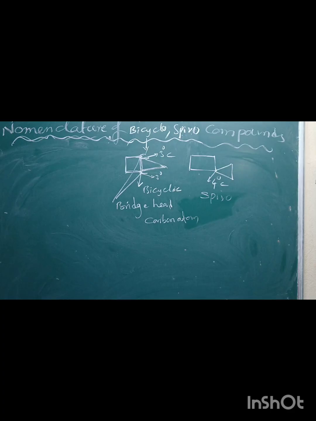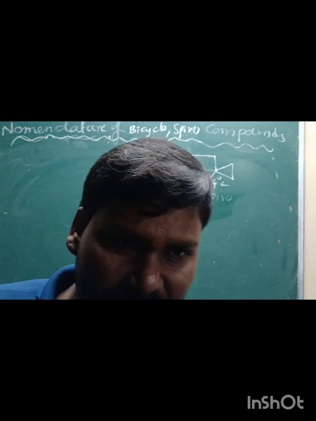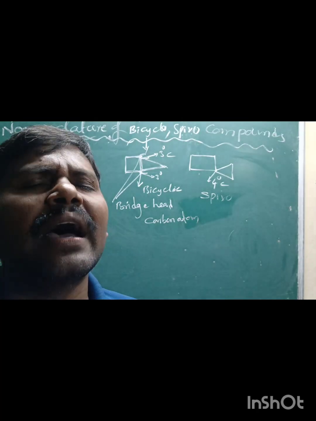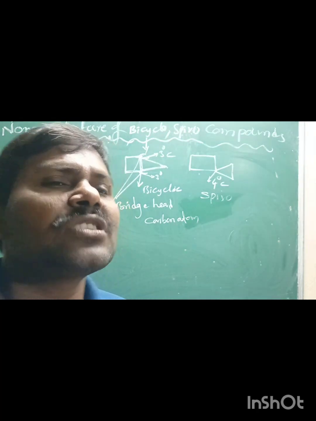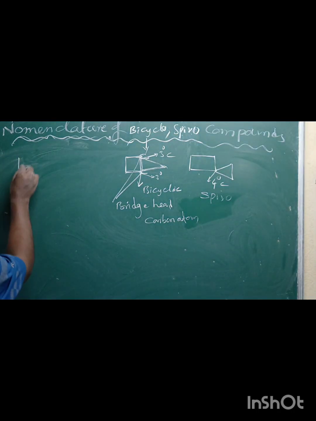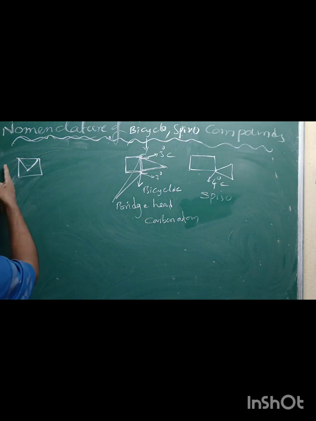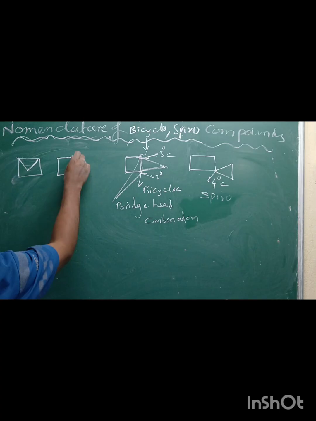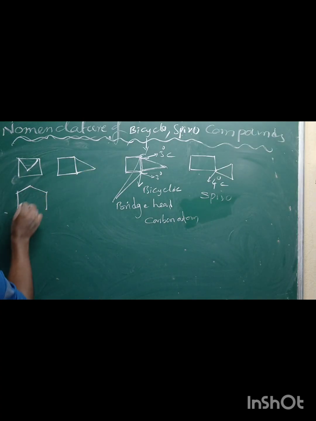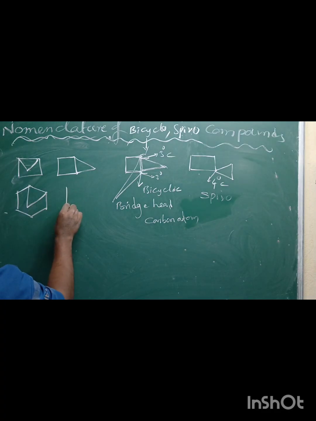Once again, rule number 1: how to give the nomenclature of bicyclic compounds. Bicyclic compounds are classified into two types: bridged bicyclic compounds and fused bicyclic compounds. This is called bridged, and this is called fused. If you take a 6-membered ring, this is a bridged bicyclic compound, and this is called a fused bicyclic compound.